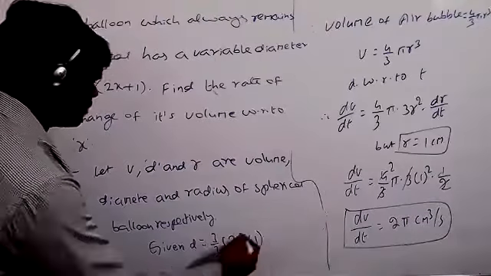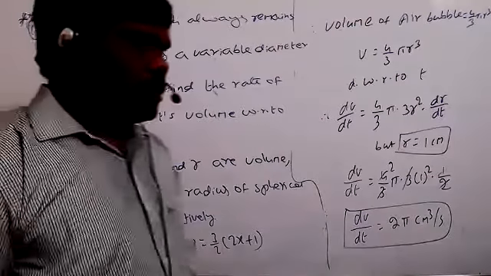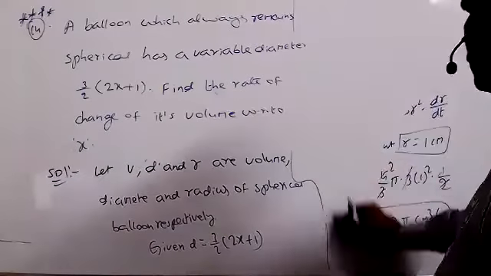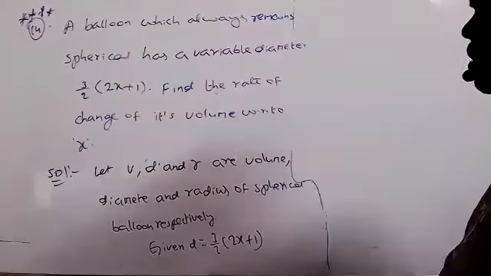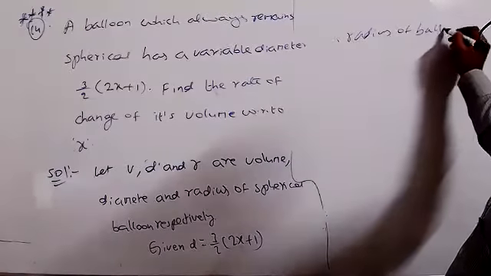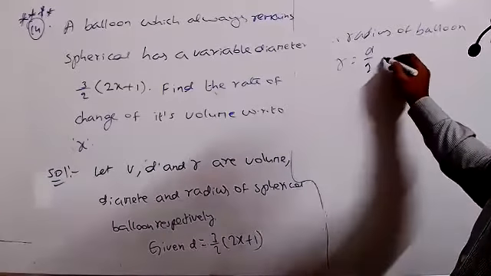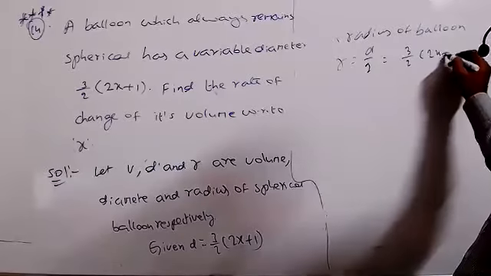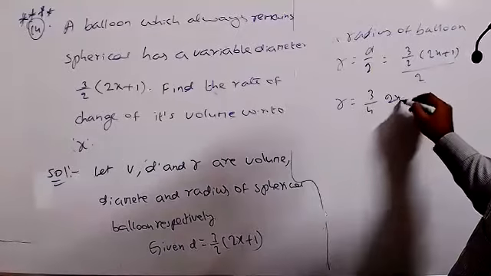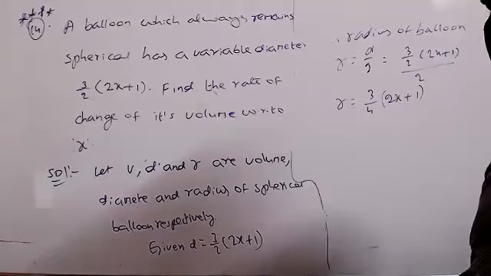So therefore the radius of the balloon r equals the diameter by 2. We know very well the formula. You can write 3 by 2 into 2x plus 1 whole by 2. Therefore our radius equals 3 by 4 into 2x plus 1 units.